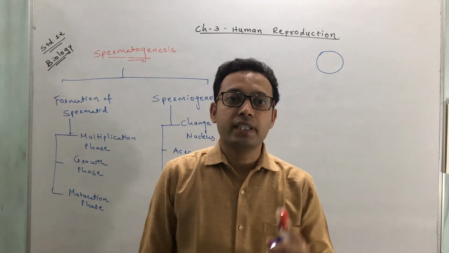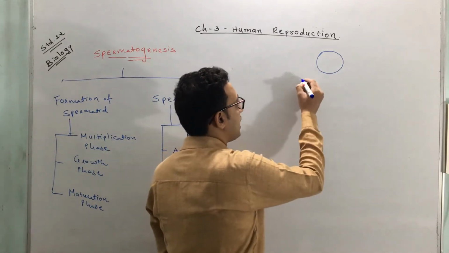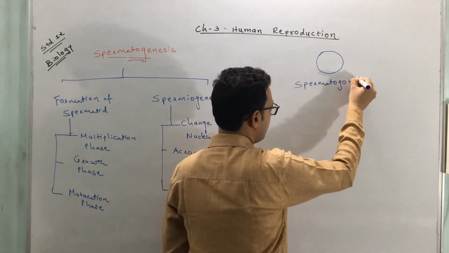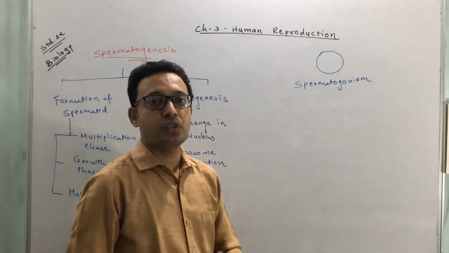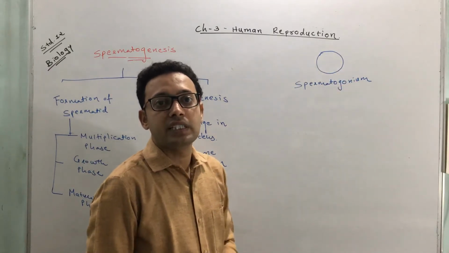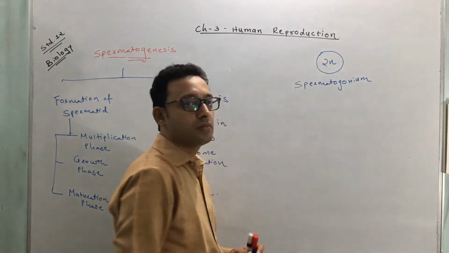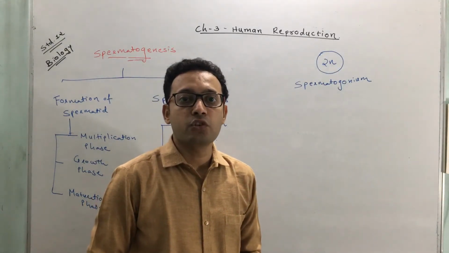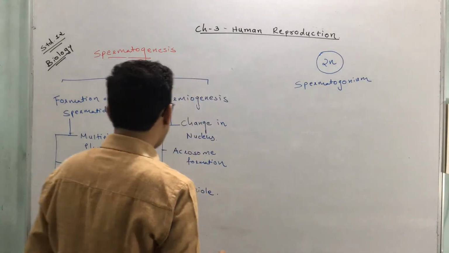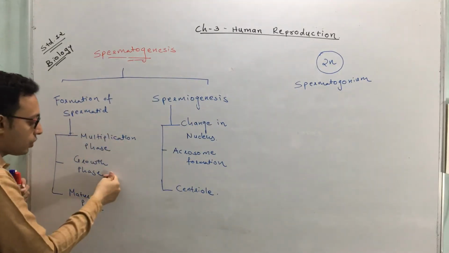Here the sperm formation starts from the male germ cell, or spermatogonium. This is the cell from which the process of formation of sperm starts. It is present in the wall or lining of the seminiferous tubule. It contains 2n number of chromosomes. Now what happens to it? First it leads to the formation of spermatid by these three stages: multiplication, growth, maturation.